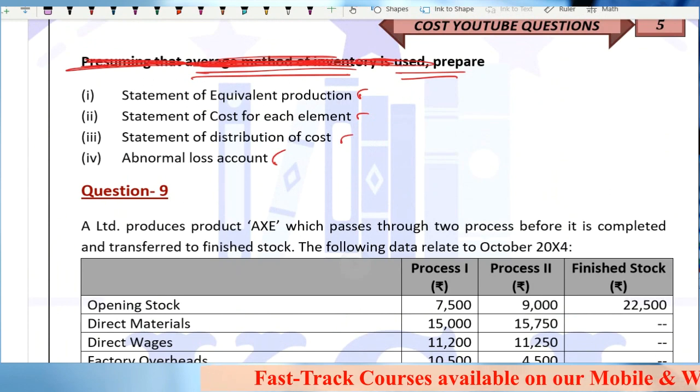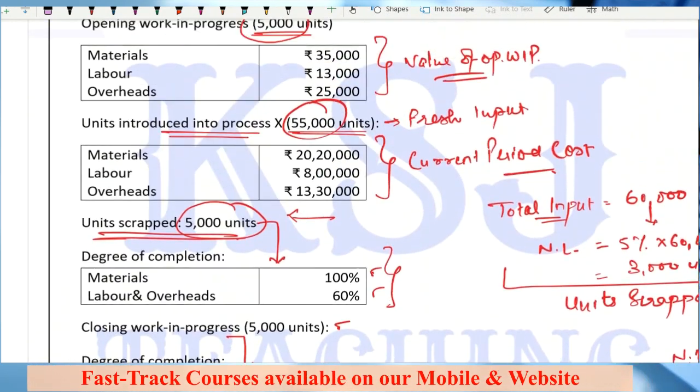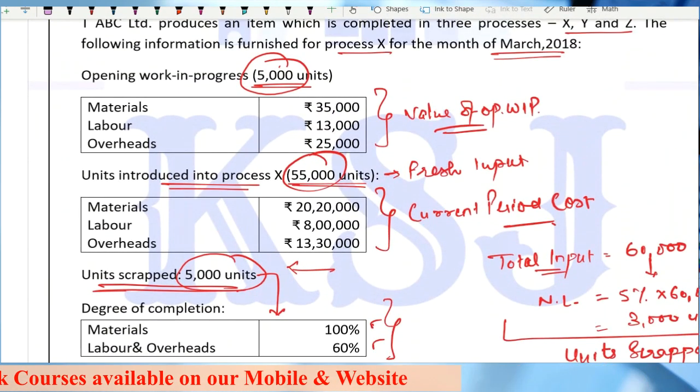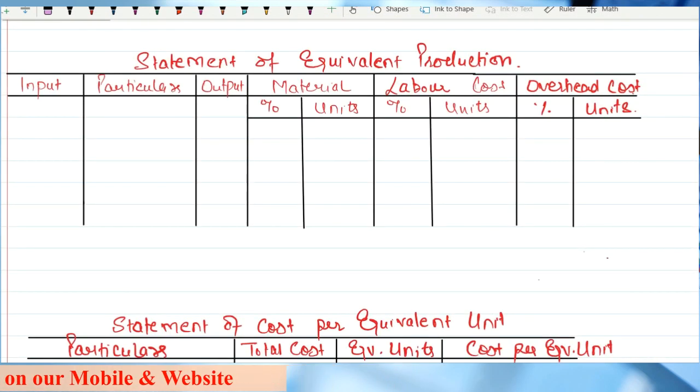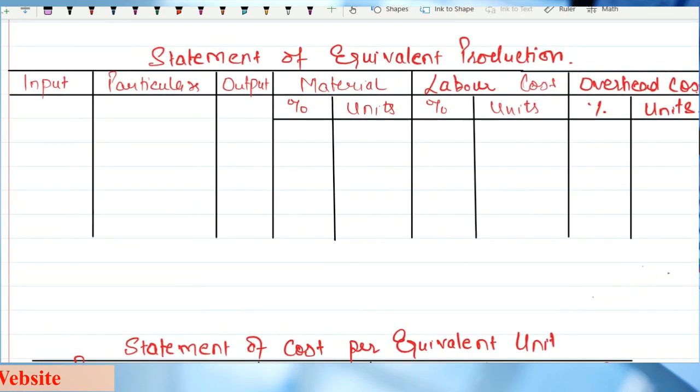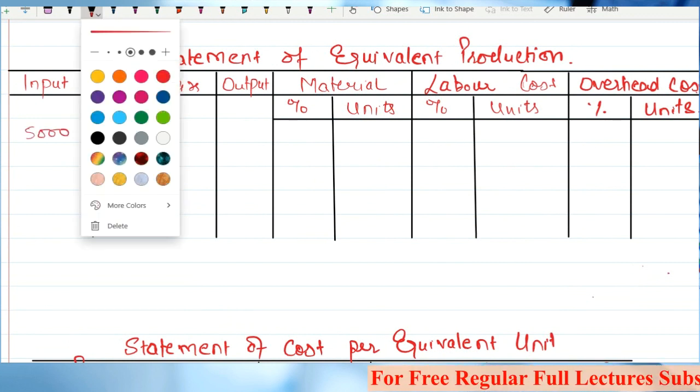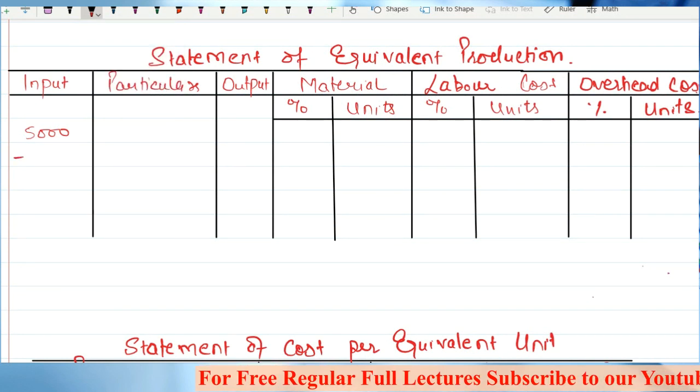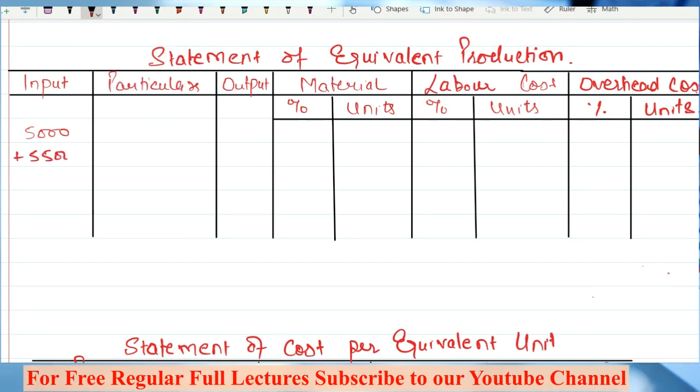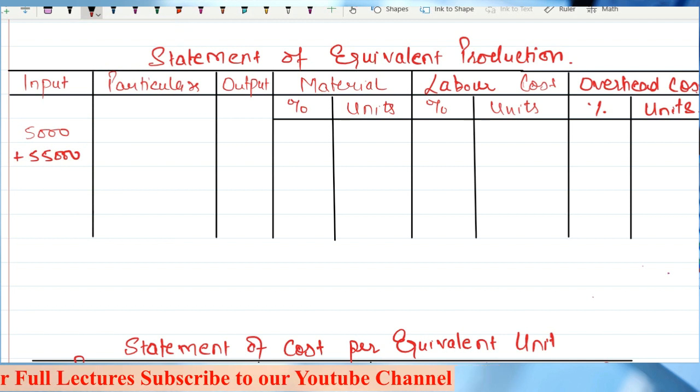So first thing, we have to prepare the statement of equivalent production. Let's go for it. We have to do it by the weighted average method. Sir, what is the input? 5,000 units opening plus 55,000 units. Total is 60,000 units.